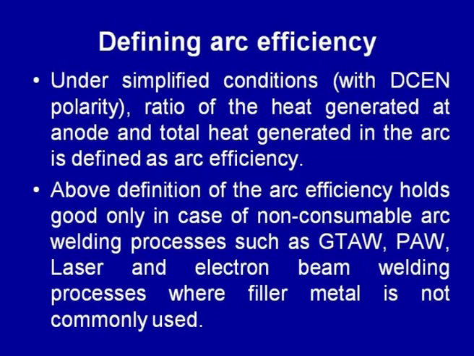So, to define the arc efficiency under simplified conditions, the ratio of heat generated at the anode side and the total heat generated in the welding arc can be defined as arc efficiency, because this is the portion of heat which is generated in the anode side, and most of this is used for melting of the fin surfaces. But this definition is applicable only in case of the non-consumable arc welding process with the DC EN polarity.